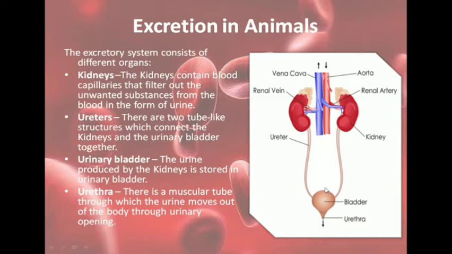So these are the main organs of our excretory system. Now these are the blood vessels that bring blood into the kidney, and after purification carry the blood away from the kidney to the different parts of the body. So you have a vein and you have an artery. So these are the main organs of our excretory system: kidney, ureter, urinary bladder, and urethra.